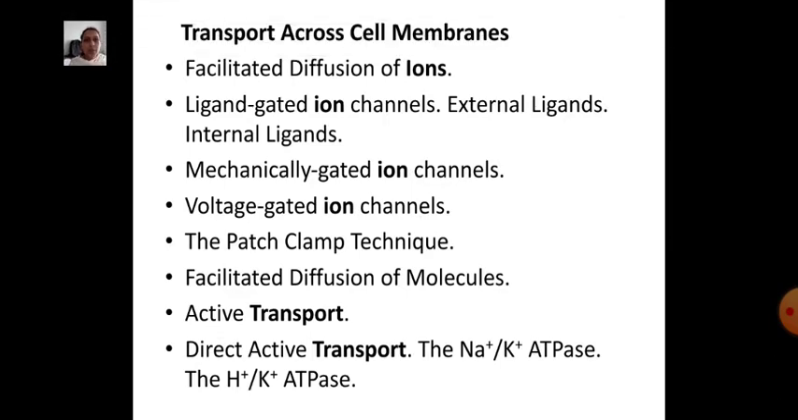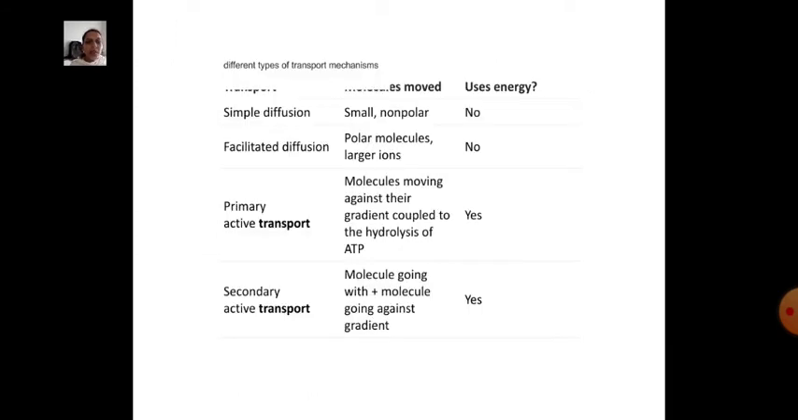Transport across the cell membrane. First is facilitated diffusion of ions: ligand gated ion channels, external ligands, internal ligands, mechanically gated ion channels, voltage gated ion channels, the patch clamp technique, facilitated diffusion of molecules, active transport, direct active transport, the sodium potassium pump and the hydrogen potassium pump.